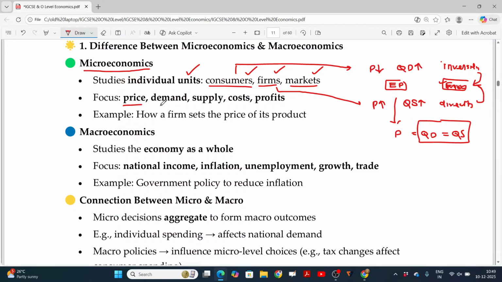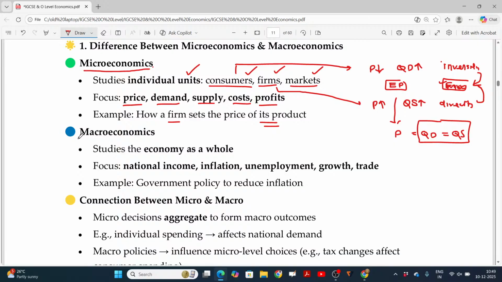Like price, demand, supply, cost, profits. Those things only we are discussing. An example is how a firm sets the price of its product. Firm fixes based on the profitability, and the consumer expects the price should be lower to get more benefit. Depending upon these two, the market finalizes the absolute price, which is called the equilibrium price. Studying about this is called microeconomics. Otherwise, we will say this is the price identification mechanism.